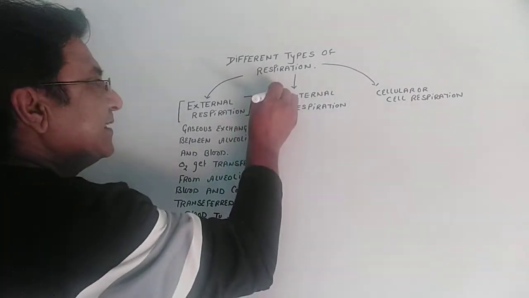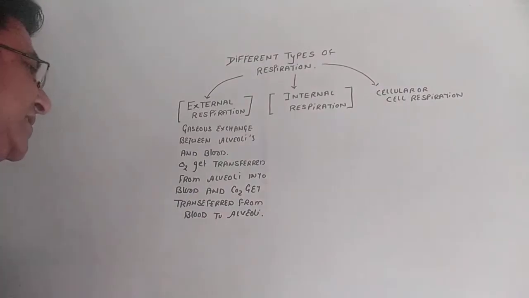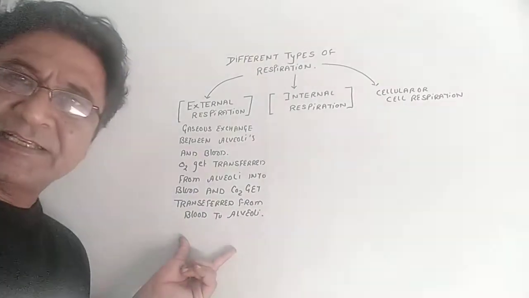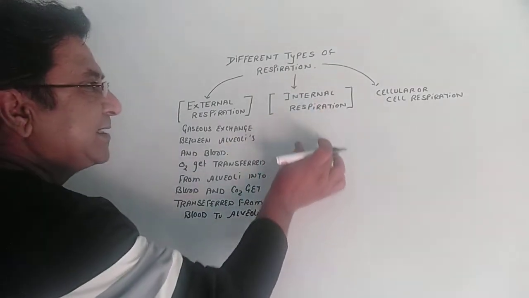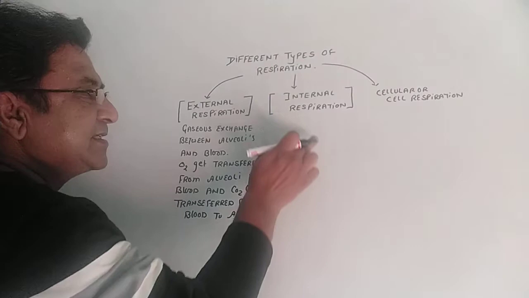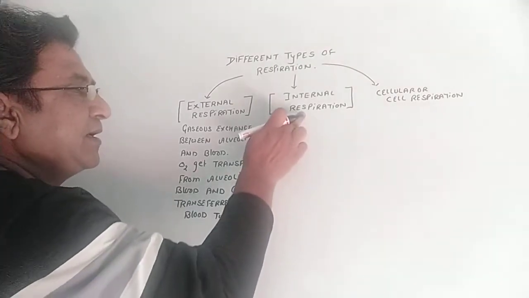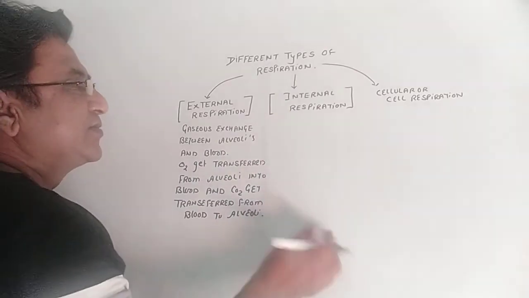Now, second is internal respiration. Now, blood has taken oxygen. It has become oxyhemoglobin. Now, blood takes this oxygen and goes to the tissues, where the gases are being transferred from blood to the tissue and tissue to the blood. That's called internal respiration.